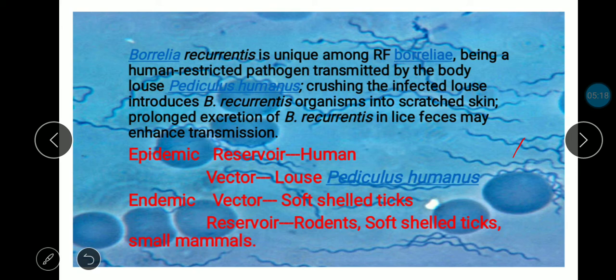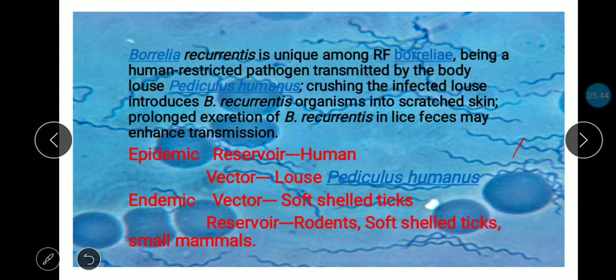Endemic relapsing fever has a vector, that is soft shell ticks. The tick gets infected, and when it bites a human, it causes the infection.